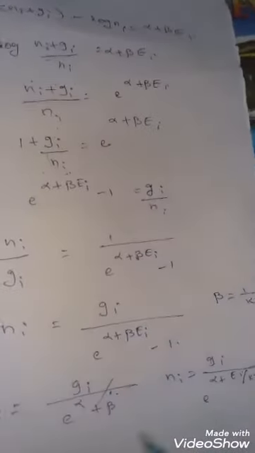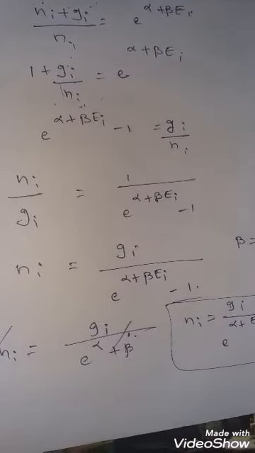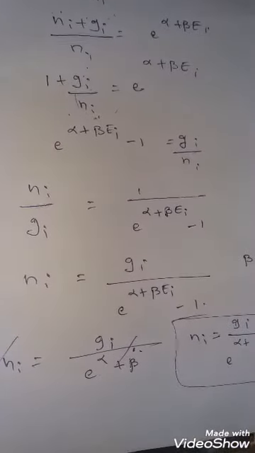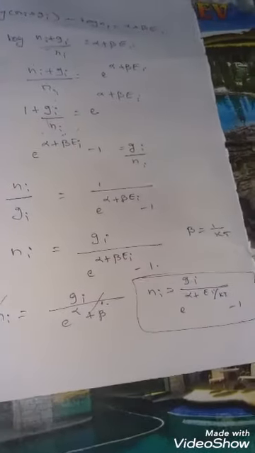So this is the distribution according to Bose-Einstein. This equation gives the most probable distribution of particles for a system which obeys Bose-Einstein statistics and is called the Bose-Einstein distribution law.